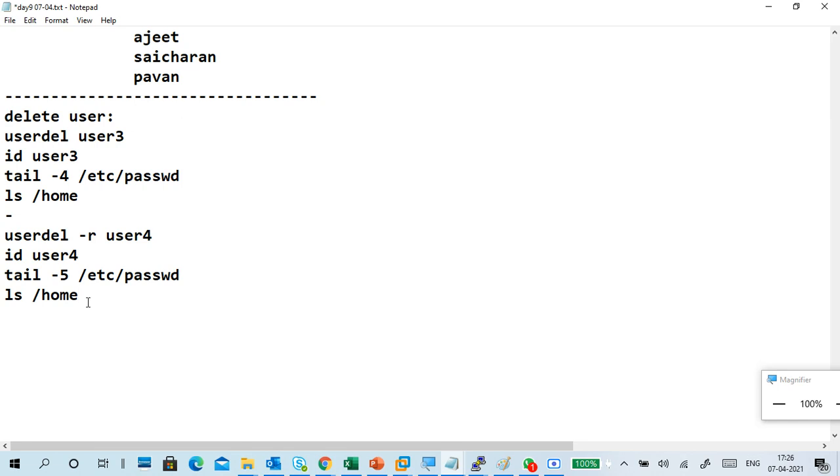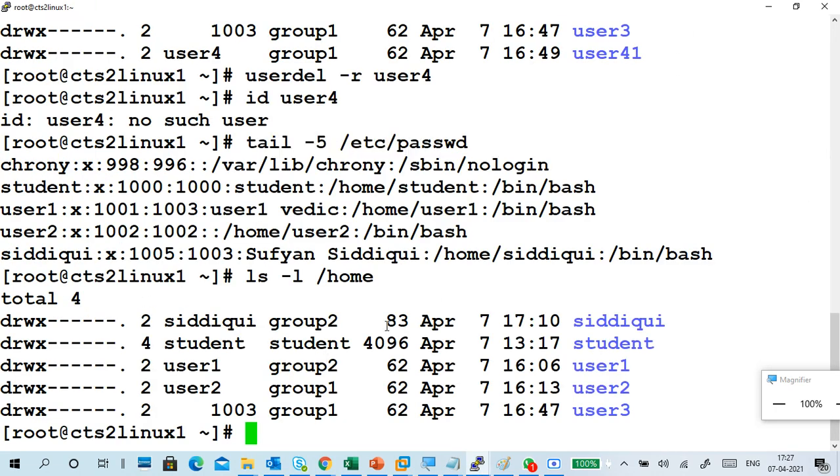And userdel space -r username means delete the user and his home directory also. So this is userdel.